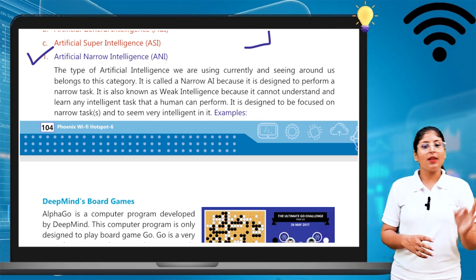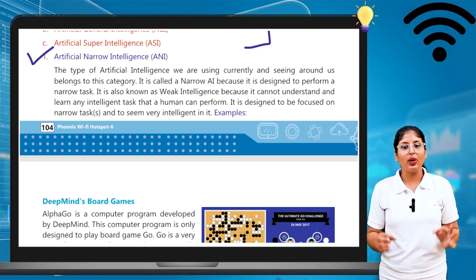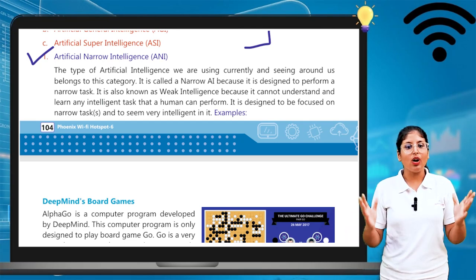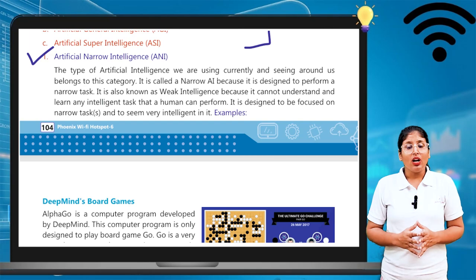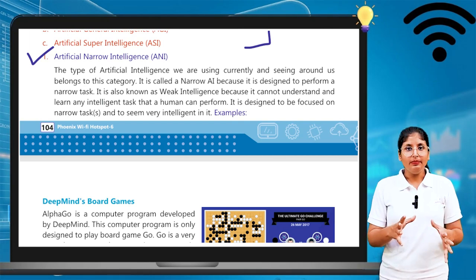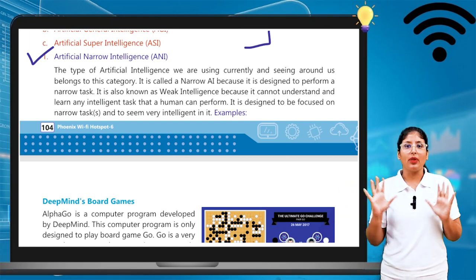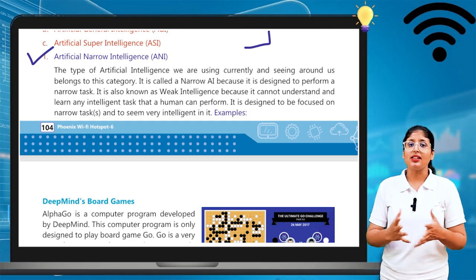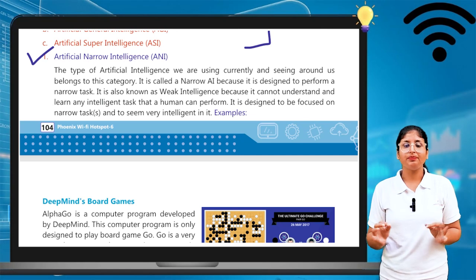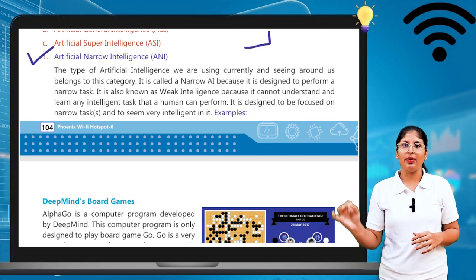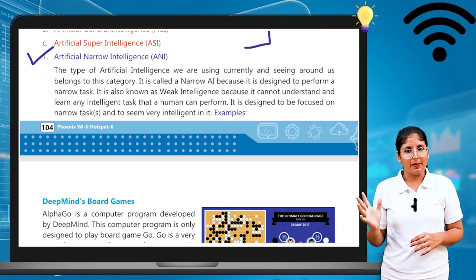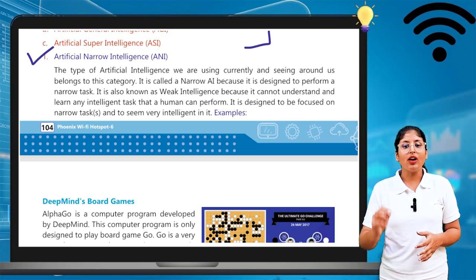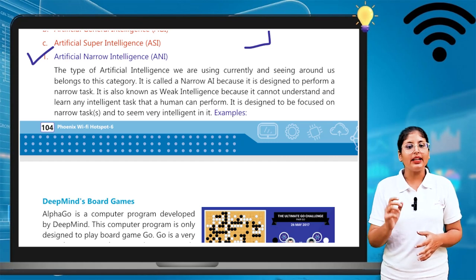The type of artificial intelligence we are currently using and seeing around us belongs to this category. The artificial intelligence that we are seeing around us is based on artificial narrow intelligence, ANI. It is called narrow AI because it is designed to perform a narrow task.